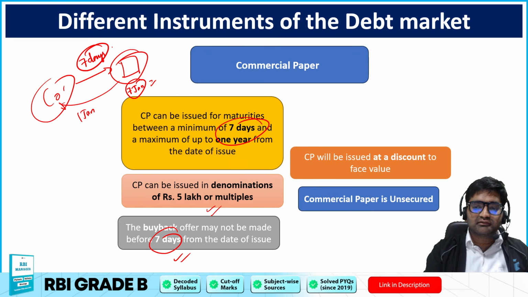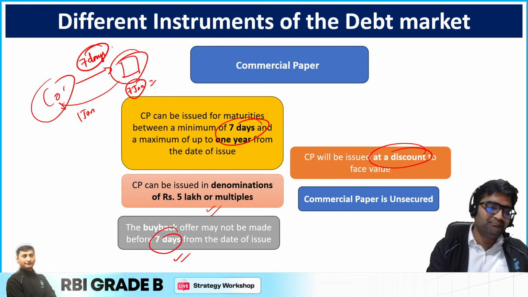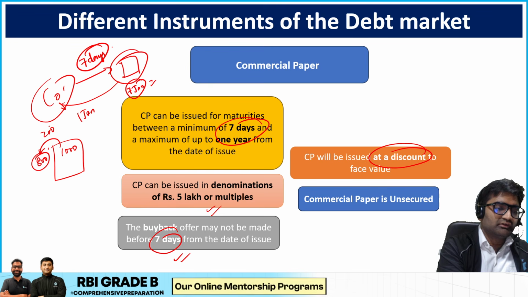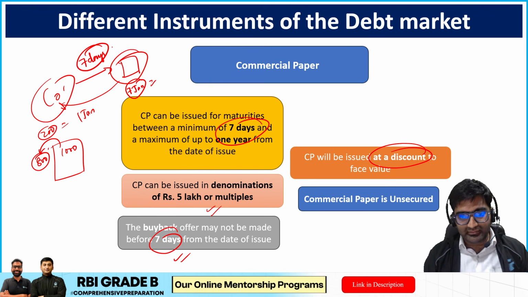Apart from that, it is issued at discount. Okay, same thing, like it is going to give 1000, you have to pay 800. So this is issuing at discount so that you get a difference profit of 200 at least on this commercial paper.